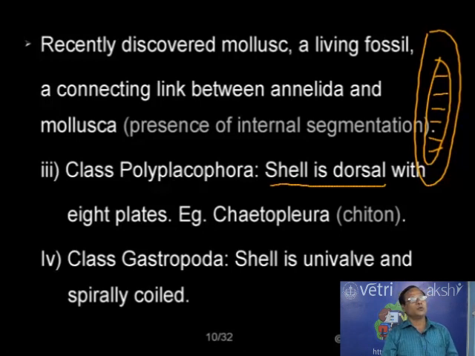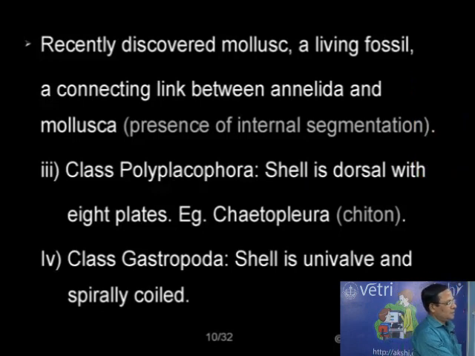which is also called Chaetopleura. In the case of chiton or Chaetopleura, the shell is made up of just 8 pieces. That is why the name Polyplacophora. In the case of this animal, another peculiar character is a ladder-like nervous system. In the case of chiton, there is a ladder-like nervous system. Then class number 4,